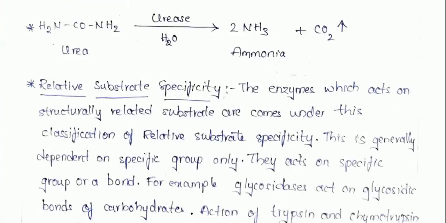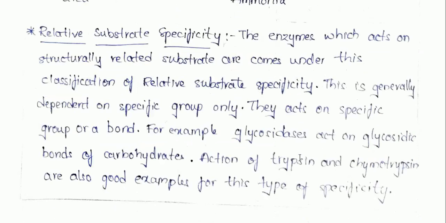And the next type is relative substrate specificity. This relative substrate specificity is nothing but enzymes which act on structurally related substrates, that means substrates which are structurally similar.